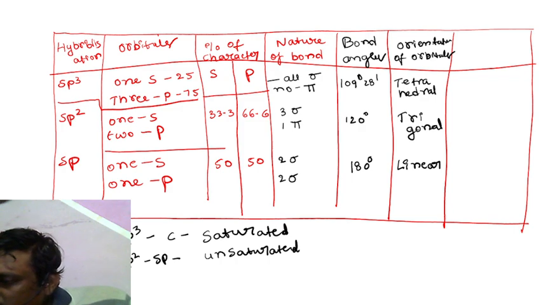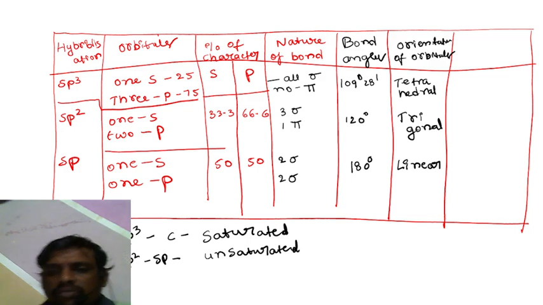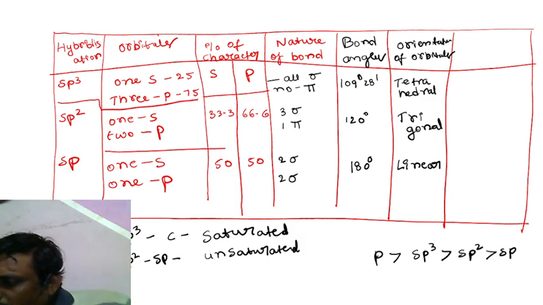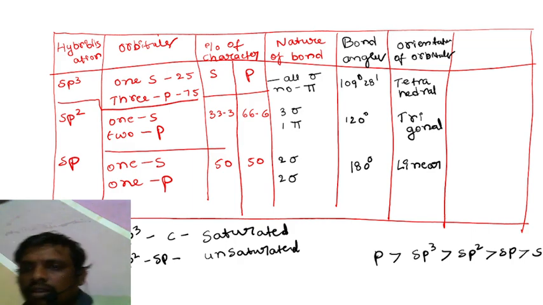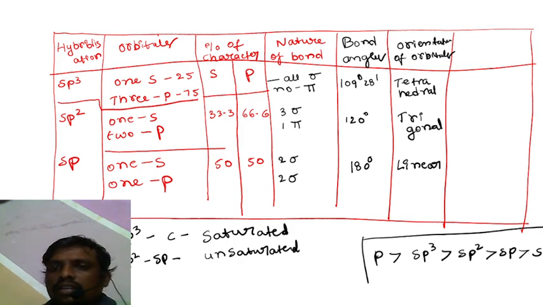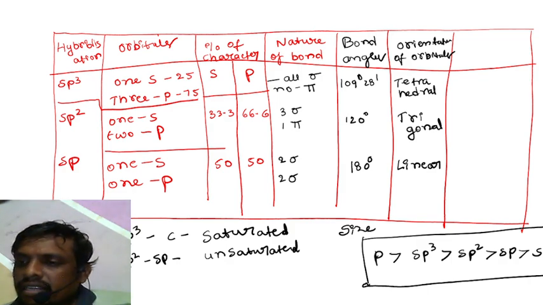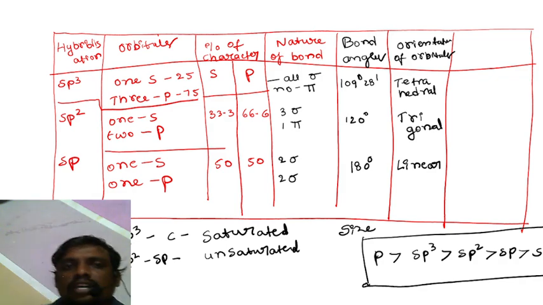Okay, the order of size of the different orbitals: p, then sp3, then sp2 and sp, and after that the s orbital. This is the structural order based upon their size, and it was arranged like this. After that, we are going to see the different types of carbon compounds.